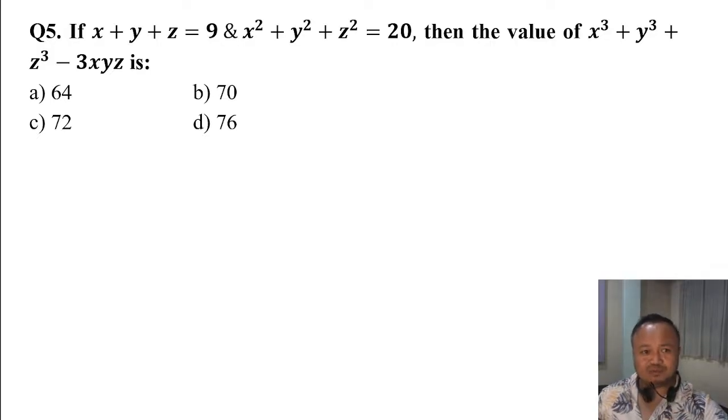X plus y plus z is equal to 9. X square plus y square plus z square is 20. Then what is x cube plus y cube plus z cube minus thrice x y z?